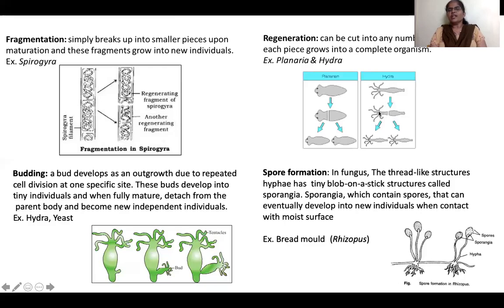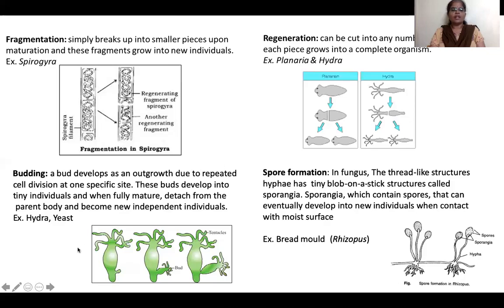Similarly, in case of hydra, now what example have I asked? If we accidentally hit a lizard at home, its tail gets cut first, right? When the tail is cut, after some time the tail grows back in that lizard. That is called regeneration. Similarly, in case of hydra and planaria, each cut portion will develop into a fully developed individual. That will become a new organism. The remaining portion regenerates. That's why this process is called regeneration.